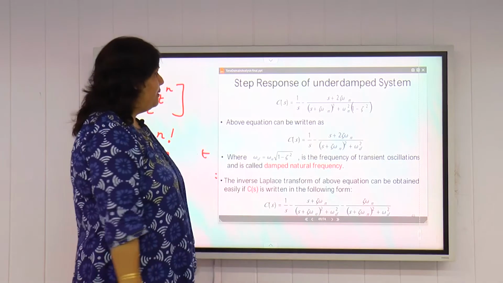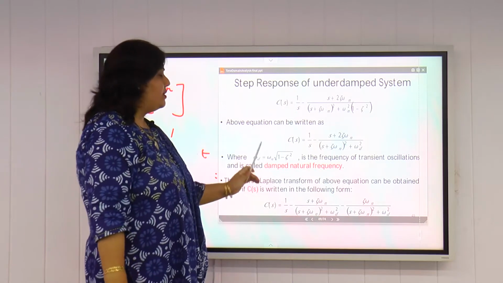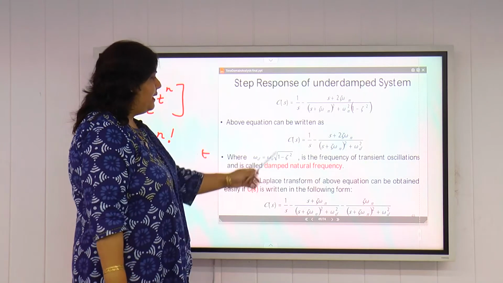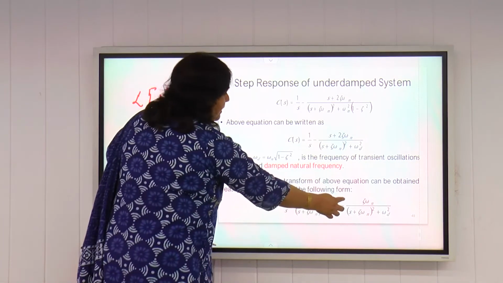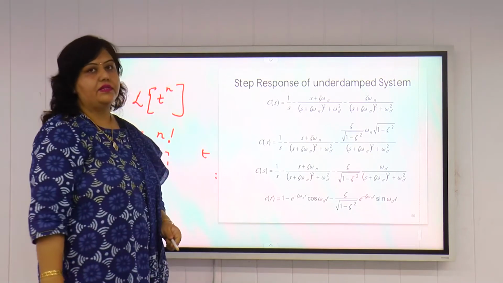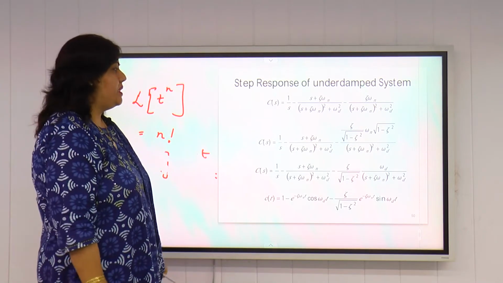Once we have derived the partial fractions, we put omega d equal to omega n root of 1 minus zeta square, the damped natural frequency, and take the inverse Laplace, we can get the Ct. Ct means we can get the time response of the second order system when subjected to unit step input.